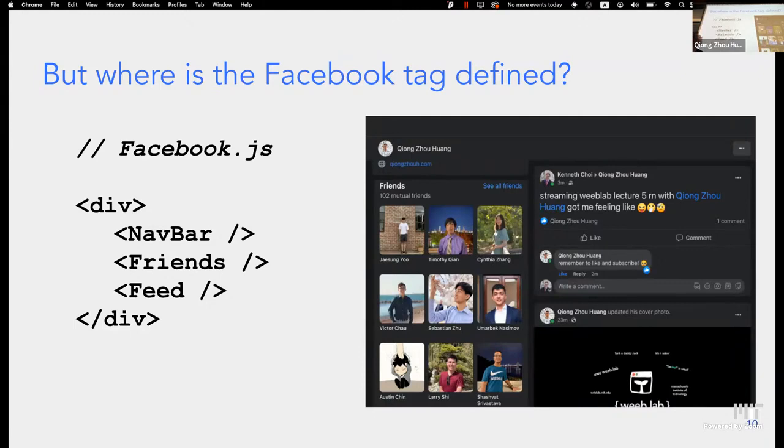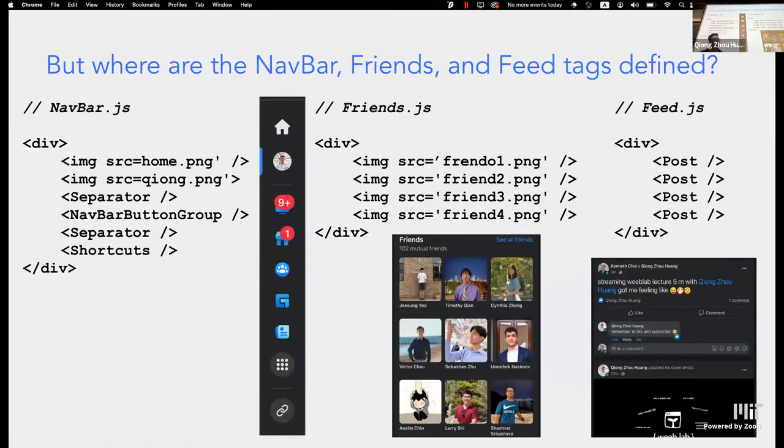If we look into Facebook.js, it looks like there are other fake HTML tags. There's a nav bar, friends, and feed. But this stuff doesn't exist in normal HTML. So let's dig deeper. Let's look at where each of these files are defined. If you look at navbar, it looks like there are some HTML elements. There's div, image, but there are more of these fake HTML tags, like separator, shortcuts, friends.js. Look in there, same thing. And we also have a post HTML tag, but that's not a real HTML tag.